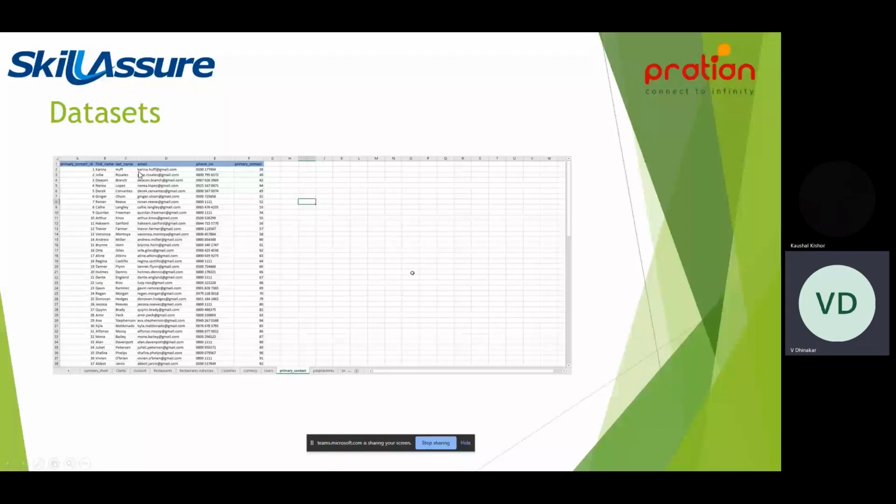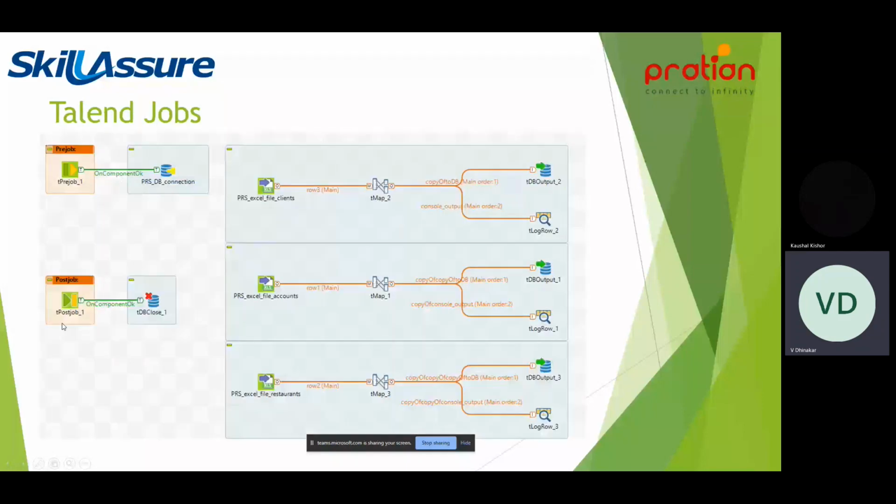we are creating a pre-job to make the connection with the database, using a post-job to close the connection with the database, and we are using jobs where we take a specific Excel table as input. Then using the tMap module, we are doing some filtering. It may be sorting, or removing null values, or some filter where we want only these particular values. So using that specific filter and expressions, all this mapping is done using the tMap module.